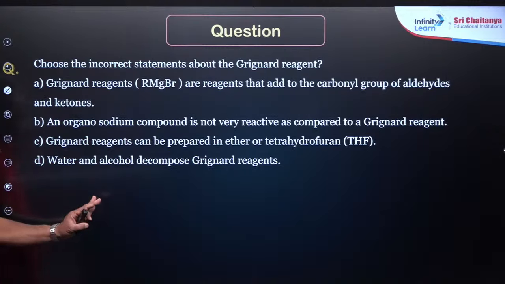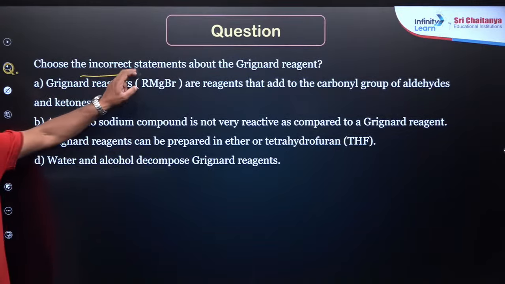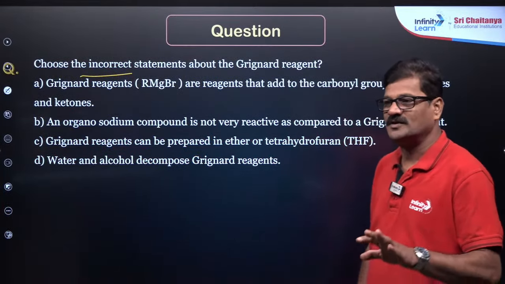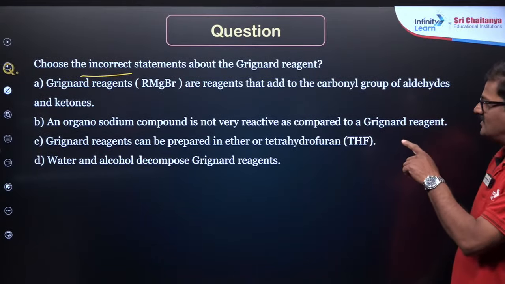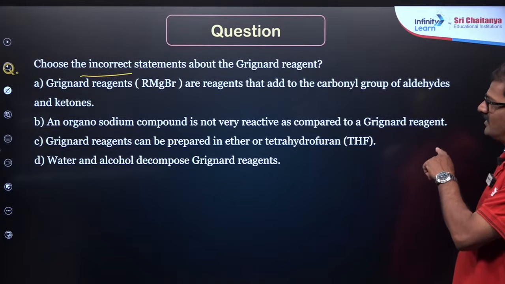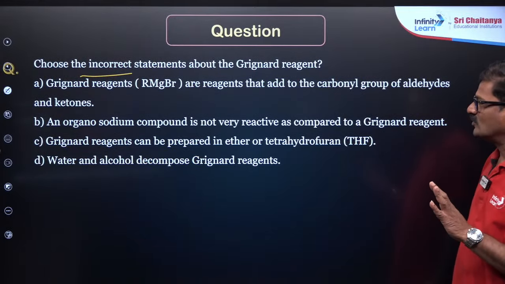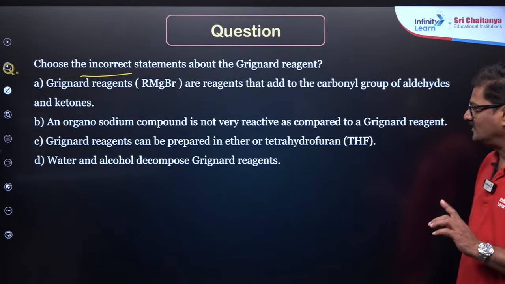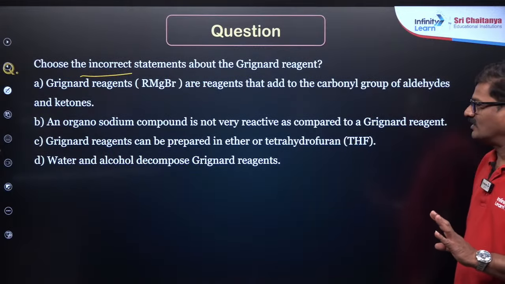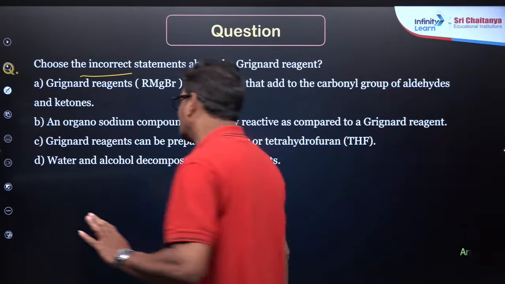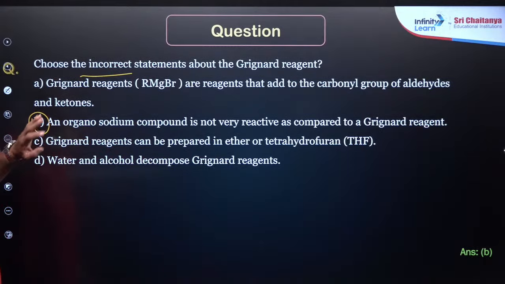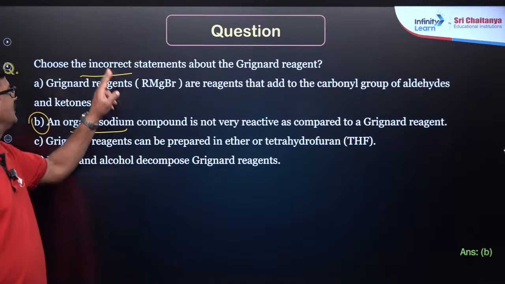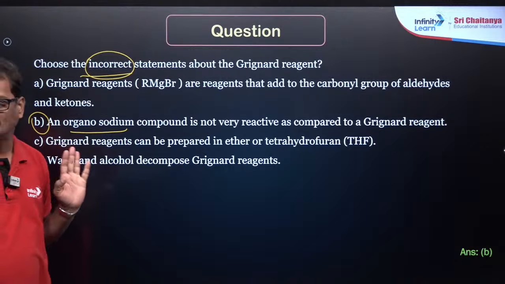Now, let us see. Simple question से शुरू किया. Choose the incorrect statement about Grignard reagent. Grignard reagents are reagents that add to the carbonyl group of aldehydes and ketones. An organosodium compound is not very reactive as compared to the Grignard reagent. Grignard reagent can be prepared in ether or tetrahydrofuran. Water and alcohol decompose Grignard reagent. In this case, organosodium compounds are unfit. So, that is incorrect.